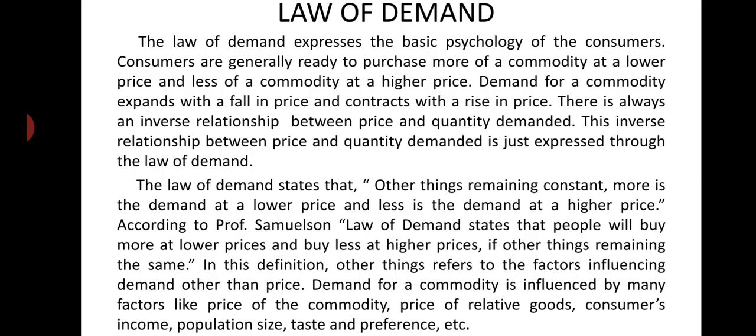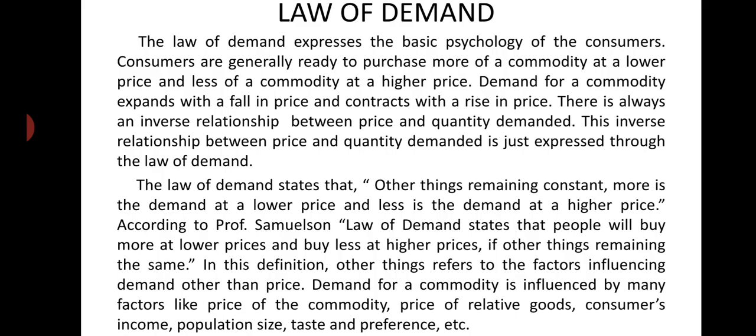In this definition, other things refers to the factors influencing demand other than price. The price of a commodity itself is the main factor which influences or determines the quantity demanded of a good. Remember it. But excluding price, other factors also influence our demand.